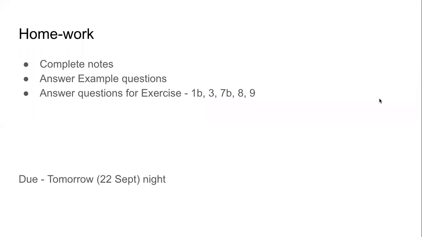Please complete your notes, answer the questions that are there as examples, and also answer the remaining questions of the exercise, that is 1B, 3, 7B, 8. We have already covered these 4 questions in the class now. The only thing that we haven't covered is question number 9, which is a question with 4 numerical questions. You will use the same logic. Q equals M into C into delta T. Lots of maths, some bit of algebra, and you will be able to find the missing value. Complete and submit by tomorrow night.